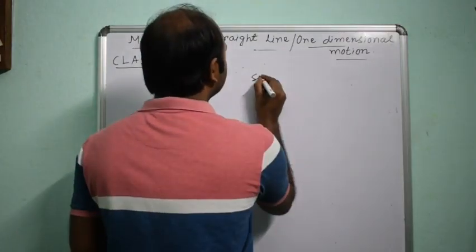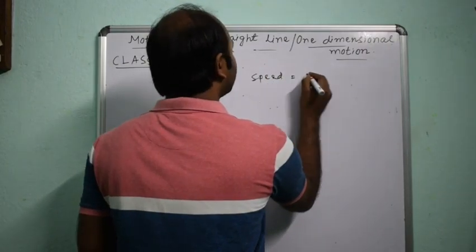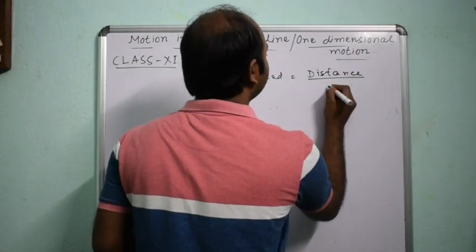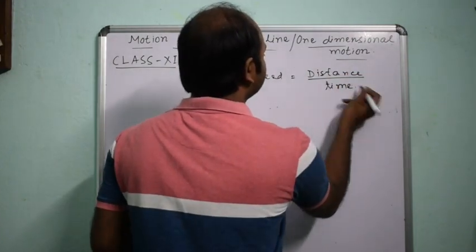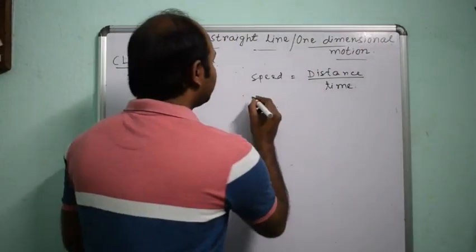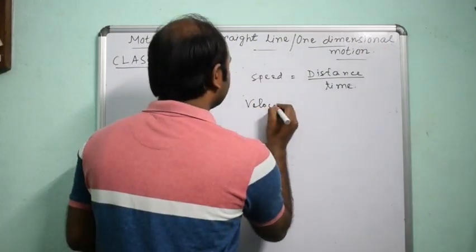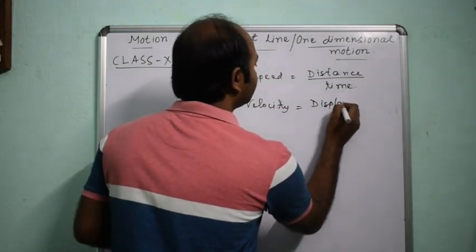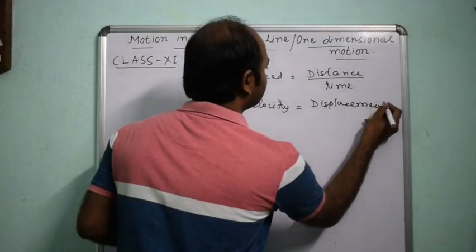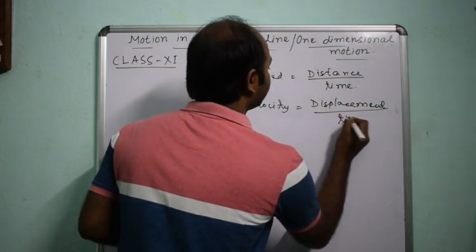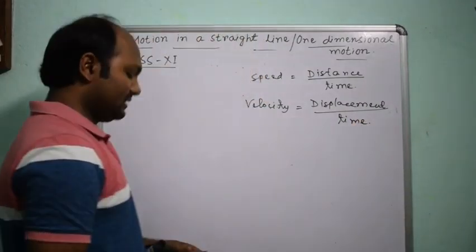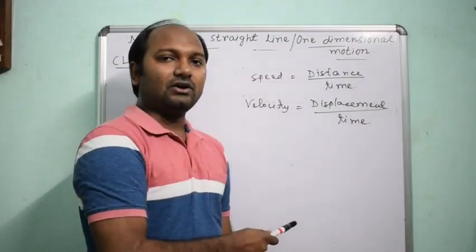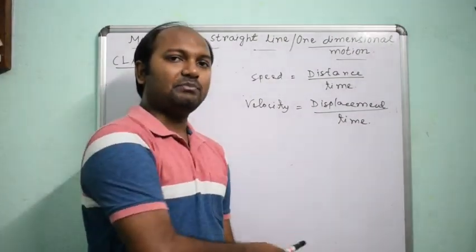So speed equals distance divided by time, whereas velocity equals displacement divided by time. The definition of velocity is that the path traveled by the object in a particular direction per unit time